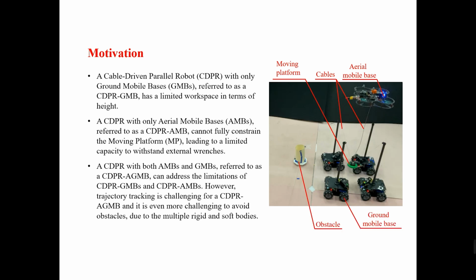A CDPR with both aerial mobile bases and ground mobile bases, referred to as a CDPR-AGMB, can address these limitations. However, trajectory tracking is challenging for a CDPR-AGMB, and it is even more challenging to avoid obstacles, due to the multiple rigid and soft bodies.